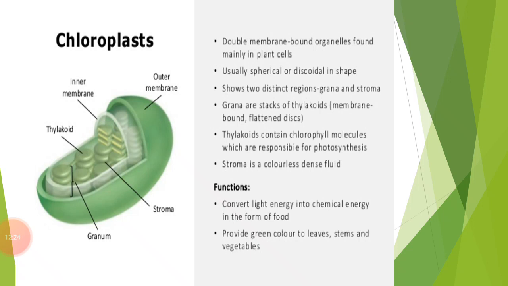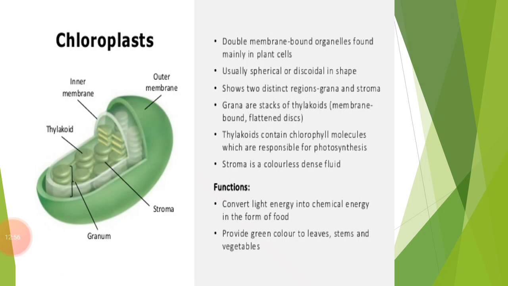The first part is the colorless ground substance, commonly known as stroma. Just look at the diagram given to you. Here the stroma is there. So what is stroma? Stroma is a colorless ground substance, and it mainly consists of ribosomes, circular DNA molecules and lipid droplets.